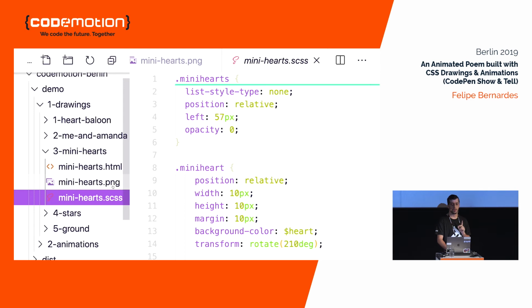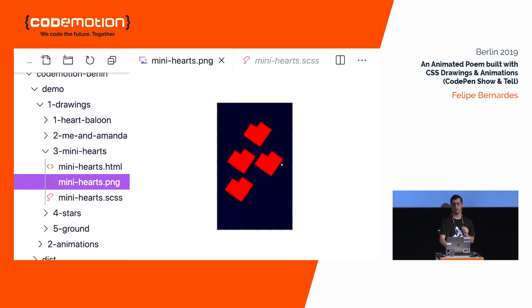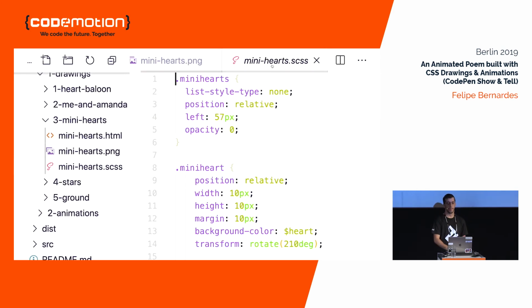So just quickly looking back at the basic shapes here, we can say we have 3 squares for each mini heart, okay? And they are positioned, one in the center and the other 2 overflowing to the corners. For the mini hearts list, the only thing we do here is say there's no bullet list, and we are positioning it on the screen.